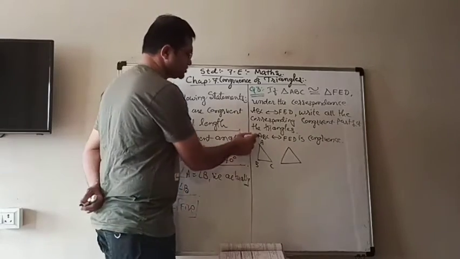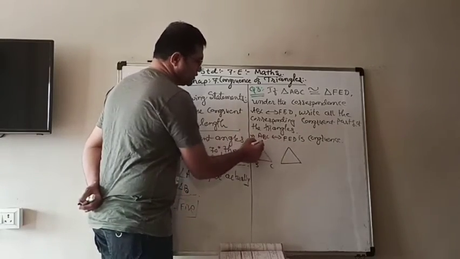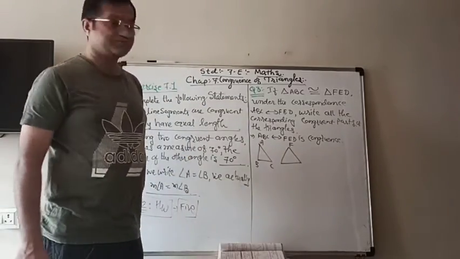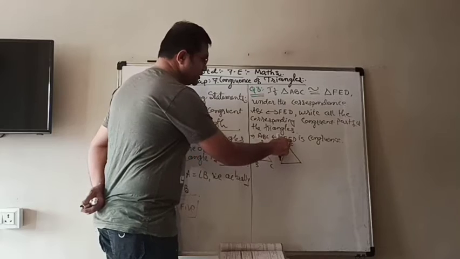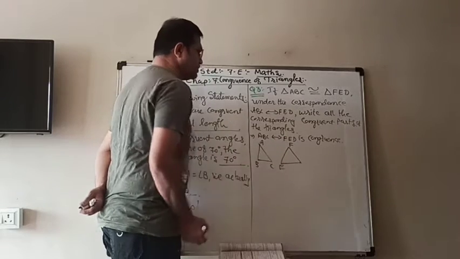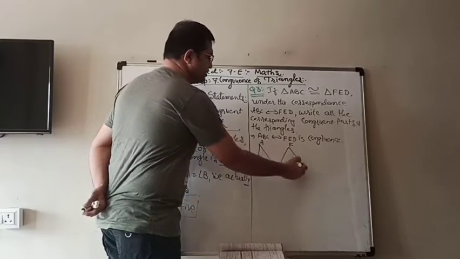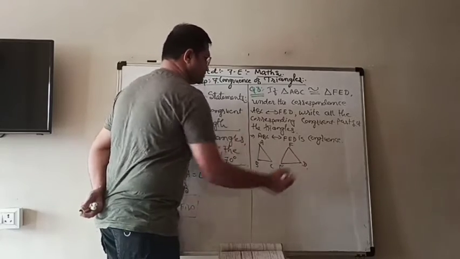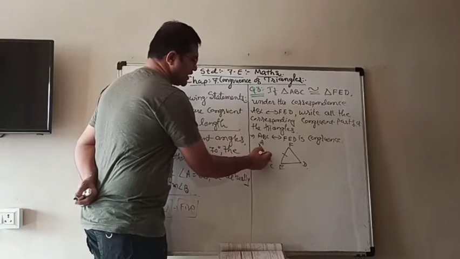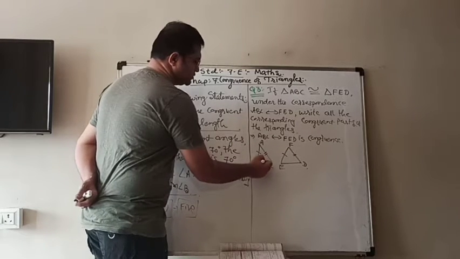Here A is first, and here F, so with A you write F. In the middle B, here in the middle E, so with B it will be E, and with C there will be D. So now we can write the equal signs.